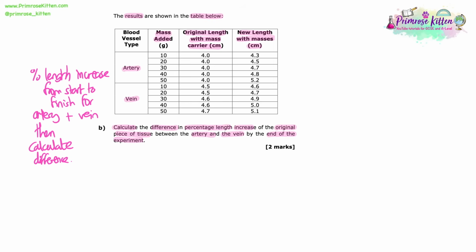So it wants us to calculate the percentage length increase from the start to the finish of the experiment for the artery and the vein. So from 4 to 5.2 centimetres for the artery and 4.5 to 5.1 centimetres for the vein. Calculate that percentage length increase and then calculate the difference in that increase between the artery and the vein.